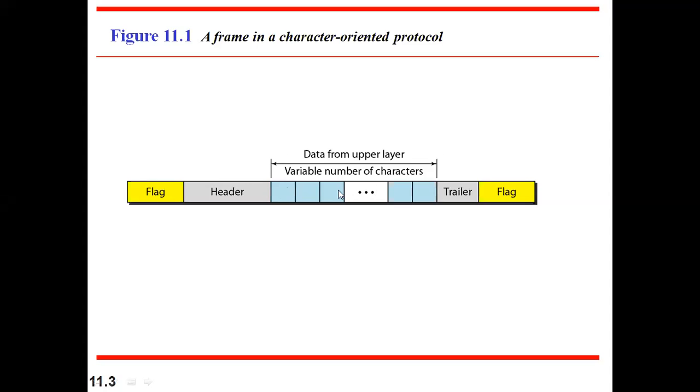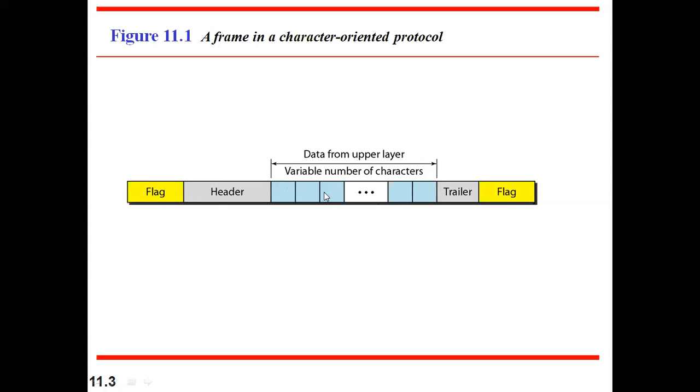But what the receiver side thinks is that the data got over, because whenever he comes across a flag content, in the beginning he might have come across some ABCDF, and then whenever he comes across ABCDF again, he assumes that the data transmission is completed. That is because the data which is coming from the network layer and the flag content are both the same. Whenever you come across this kind of situation, the problem arises.